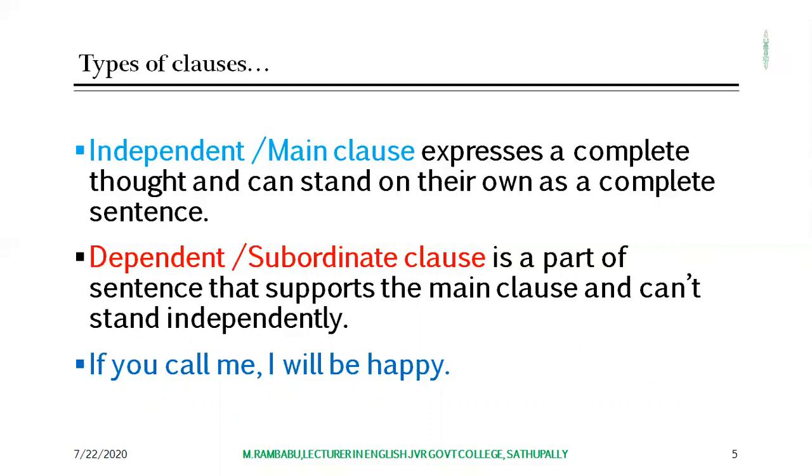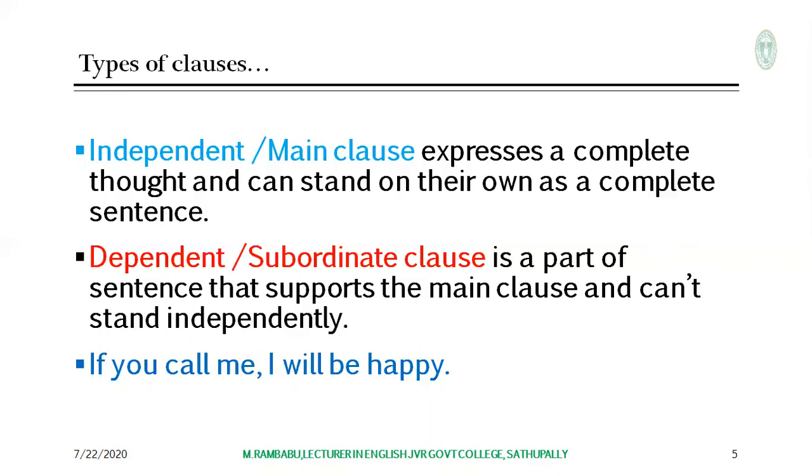Let's look at the example here. If you call me, I will be happy. There are two clauses in this sentence. If you call me is one clause and the other is I will be happy.